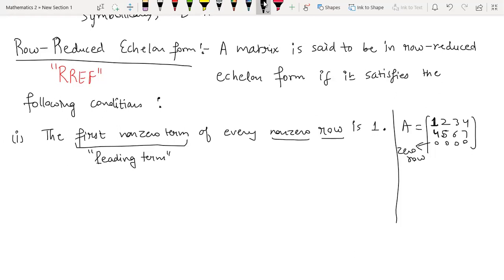I'm not giving you an example of RREF form, but to tell you the meaning of leading term. This matrix is not row reduced echelon form because in the second row the first entry is not equal to 1. Right? The leading term should be 1.